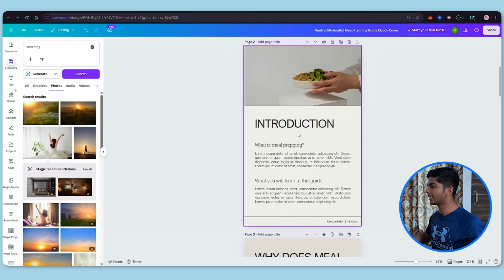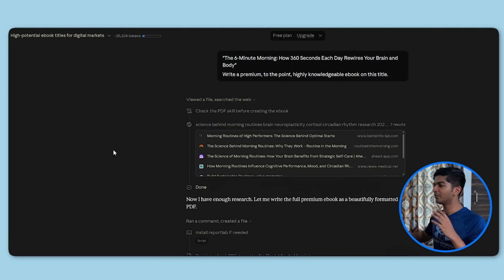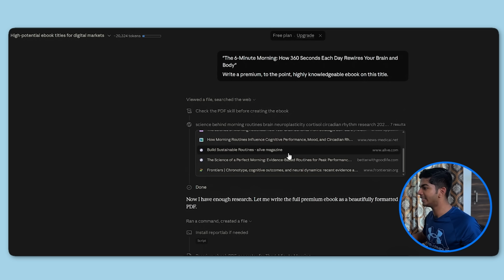So let's just go to the next page. Here we have the introduction. We are going to fill in this content as well. Okay, coming back to Claude, we can see that Claude has gone through all of these websites.